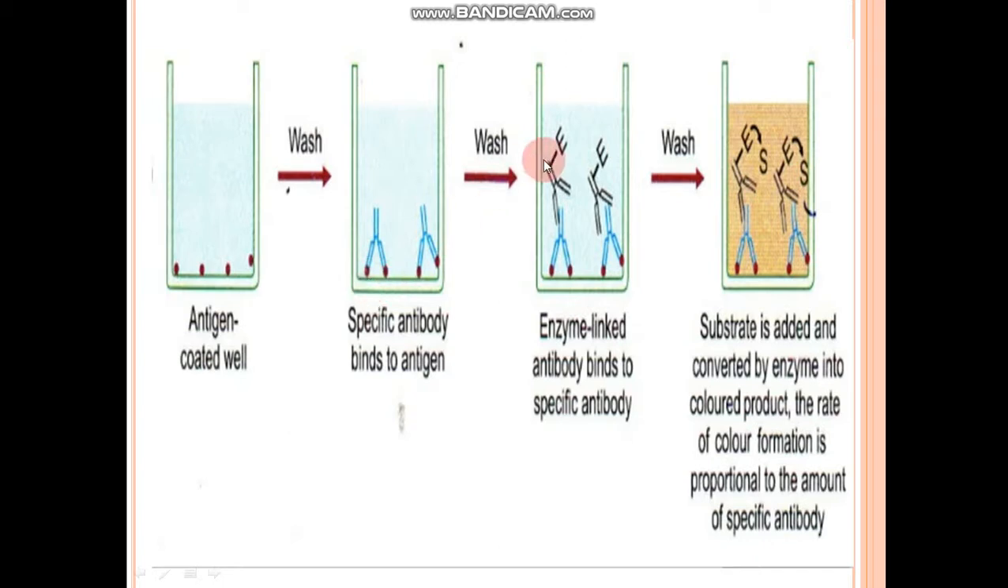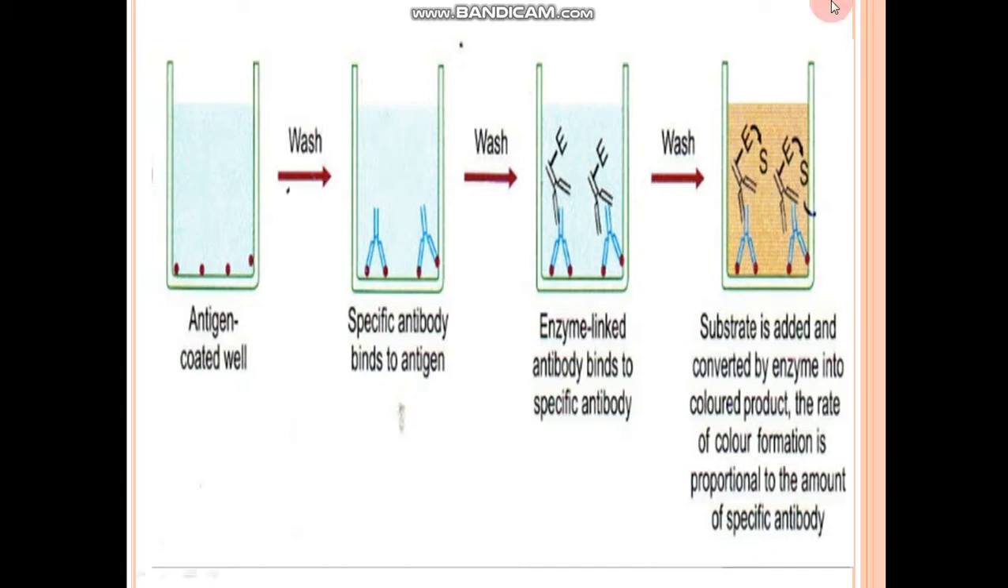Then again we will wash, so extra unbound will wash away, but for double surety we will wash again. See, in the third step we are adding enzymes which are linked to the antibody, binds to the specific antibody. Okay, so you can see here the chain is there, the enzyme is binding, then again we are washing, so the extra enzymes and the extra antibodies which are still left are washed away. Now we are left with only a chain having antigen, antibody, and enzyme.